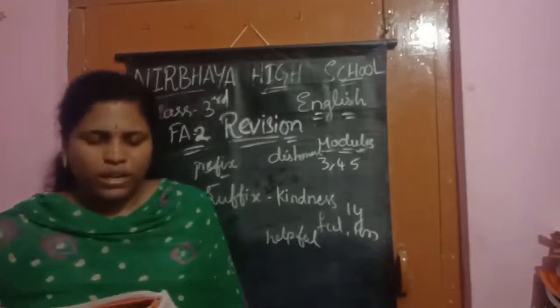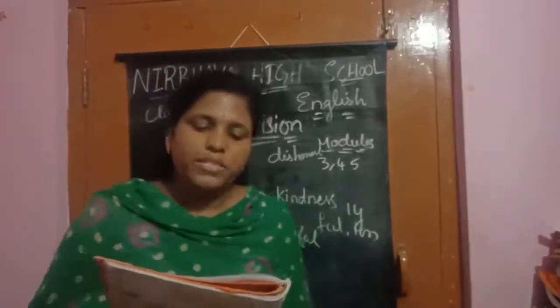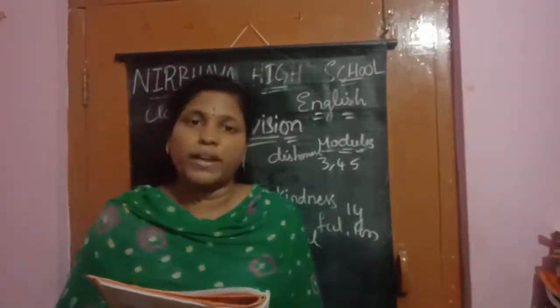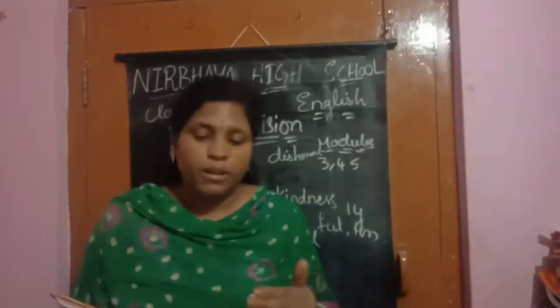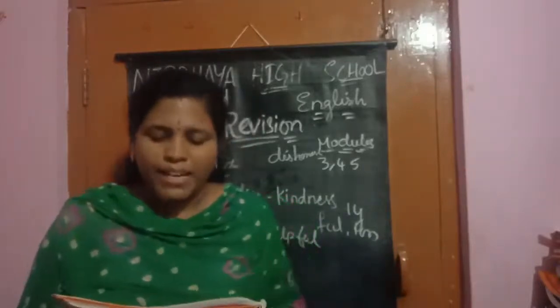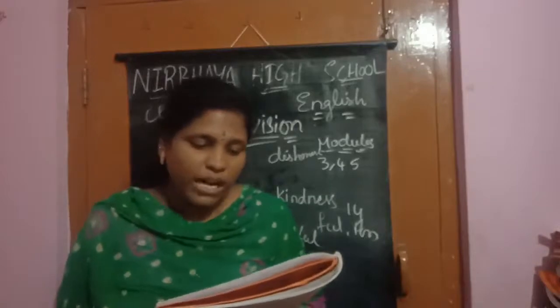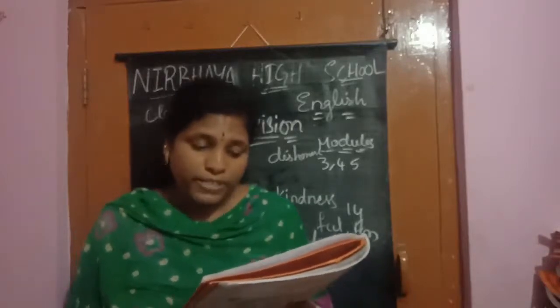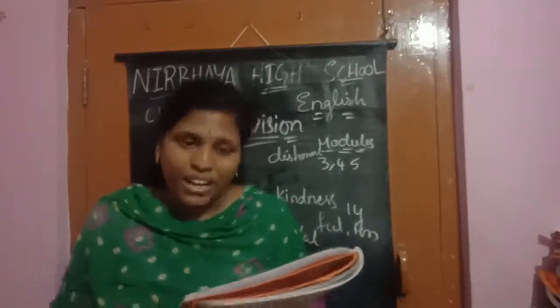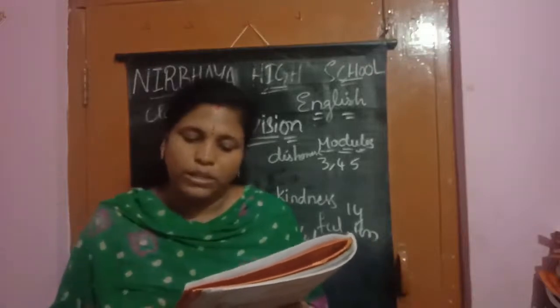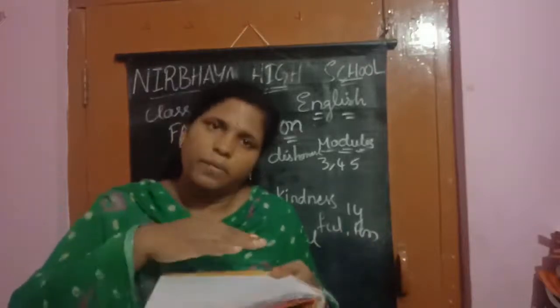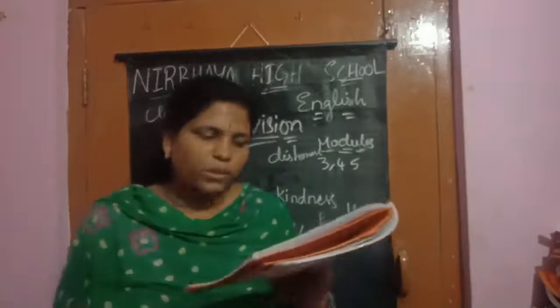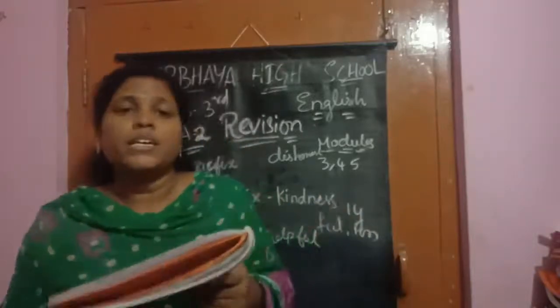Opposite words only. What it is there? An antonym is a word that is opposite in meaning to another word. Fill in the blanks by choosing the antonyms of the words marked in bold from the words given below. We saw the twig float for some time and then it began to sink. Float means it is up. Sink means it will go deeper into the water. Then float's opposite is sink.